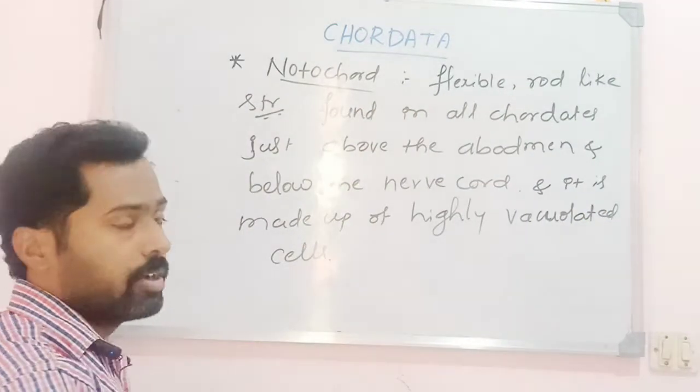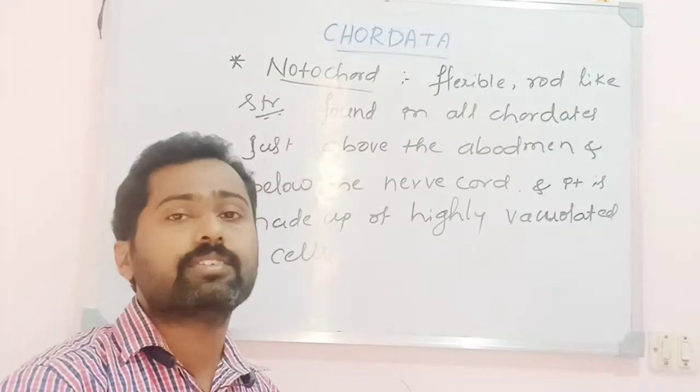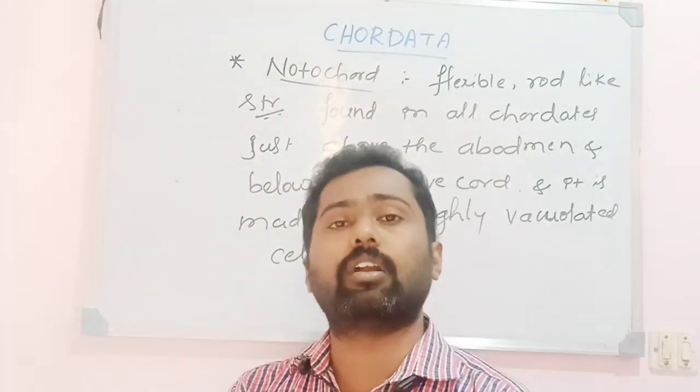So that is about the notochord. The presence of notochord is a characteristic feature of all chordates.